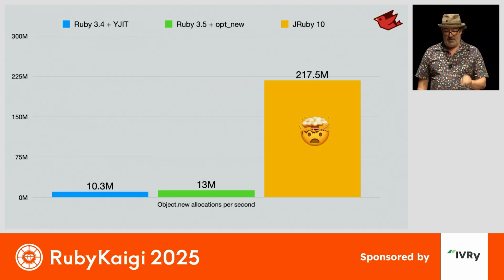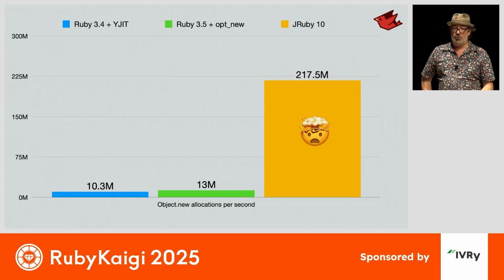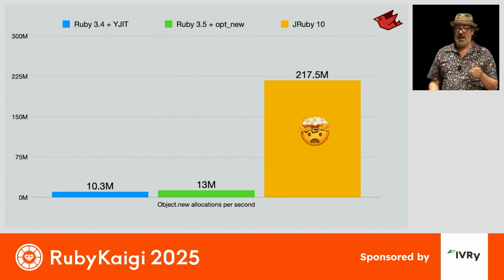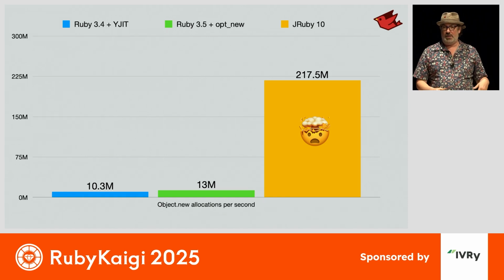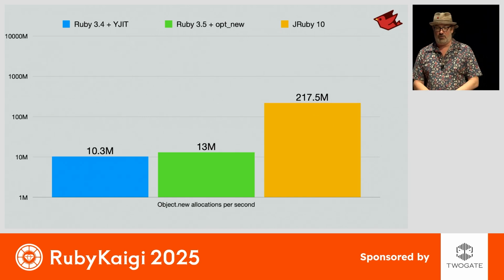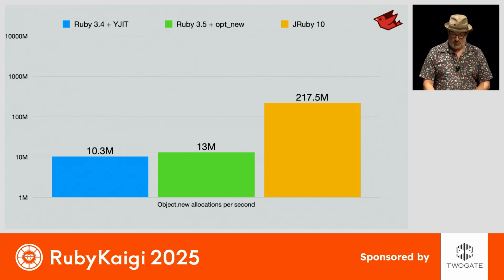So this is very much the JVM doing an incredible job of inlining object allocations for us, making them low cost, making them fast, and all we have to do is teach it the allocate, initialize, the little dance that we have to do for object instantiation. And actually this may be a little easier to see if we go to a logarithmic scale here, so we'll stay with that for a moment.